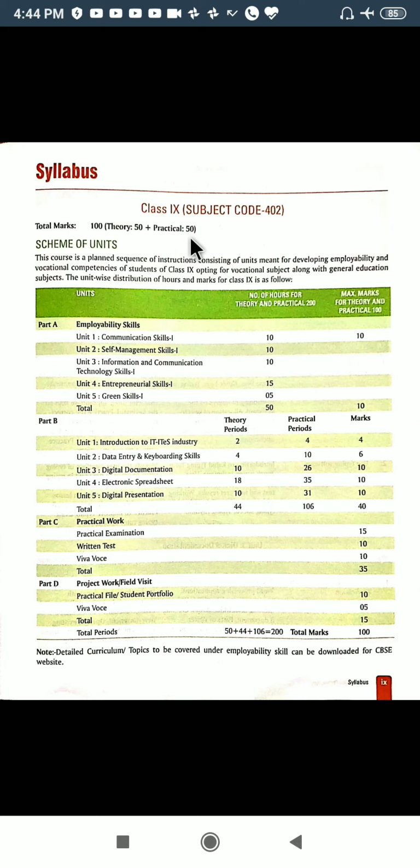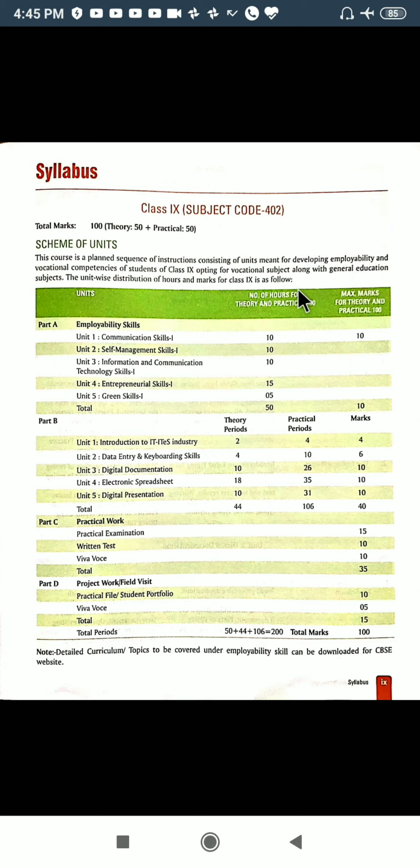Your book will be divided into two parts. Part A will be your employability skills and Part B will be your practical part. Employability skills will be of 10 marks only, and the 40 marks will be covered from Part B. See, actually it is a vocational subject. This will help you to gain employability skills.